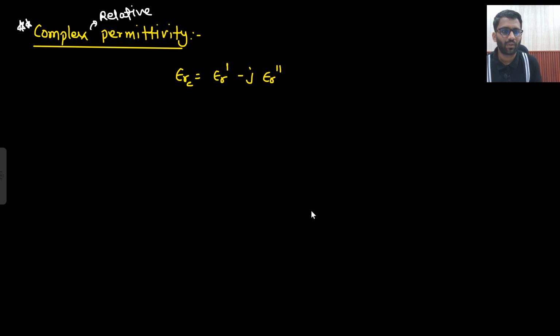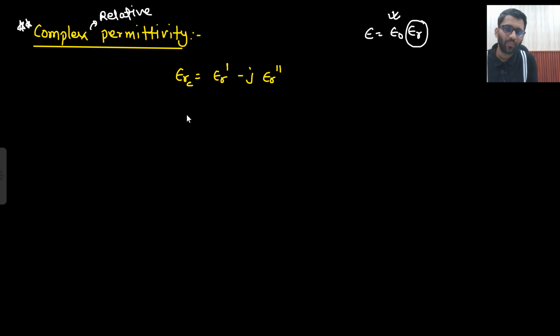So I told you I will talk about it when we study EM waves. Permittivity could be complex as well, like epsilon is equal to epsilon naught epsilon r. This is a constant value. So what will be the complex term? This will be the complex term, so this is given as epsilon r complex. I am writing epsilon r dash minus j epsilon r double dash.